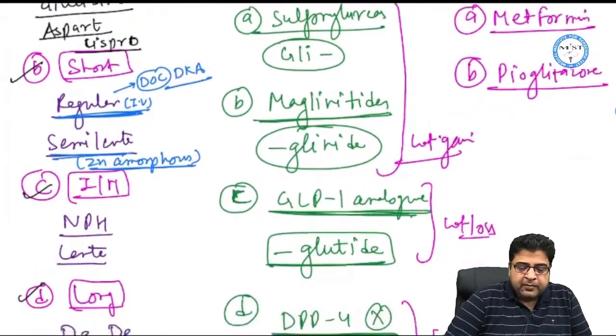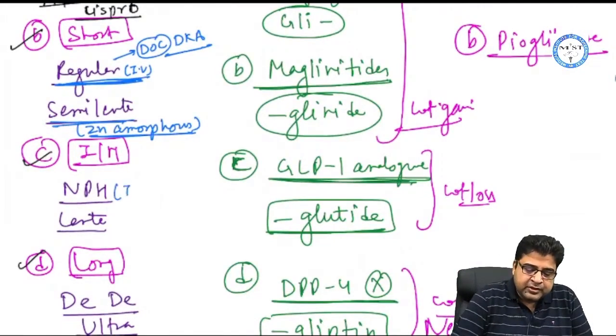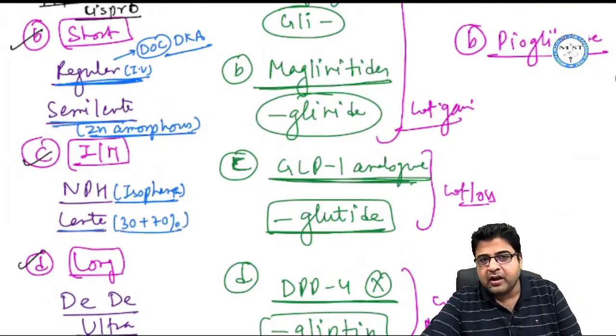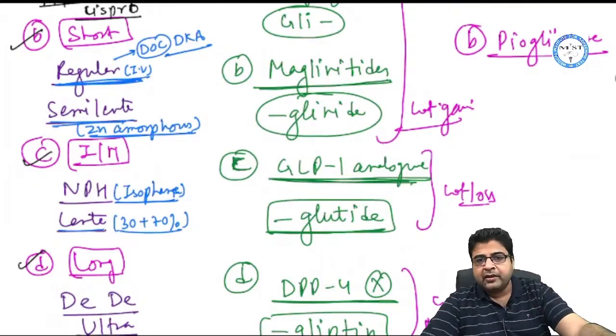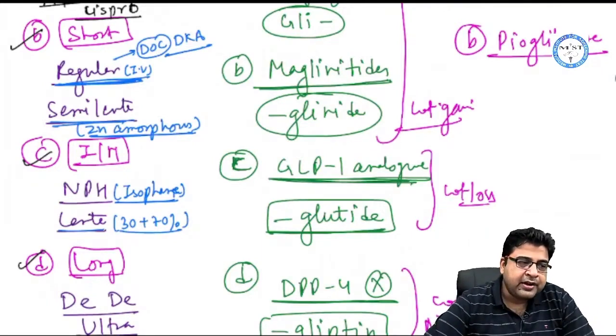Now we have intermediate acting insulin. Intermediate acting insulins are insulin NPH, which is also known as insulin isophane, and we have insulin lente, which is a mixture of 30% semi-lente and 70% ultra-lente.